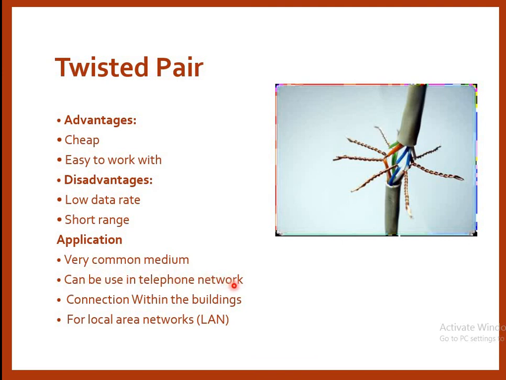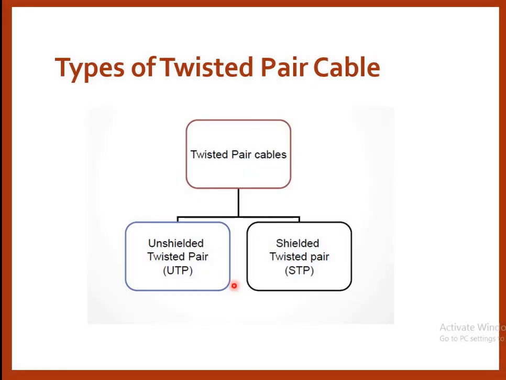within a building or for a LAN connection. So for all these connections we are using a twisted pair cable. Now we have two types of twisted pair cable. The first one is an unshielded twisted pair cable and the second one is a shielded twisted pair cable.